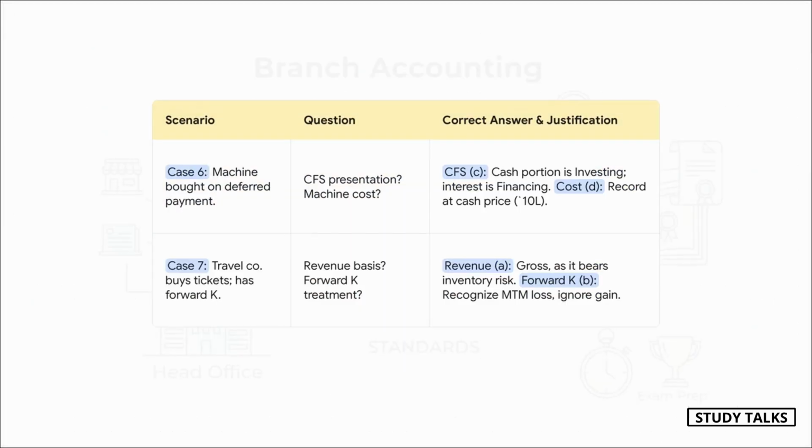Last two. In case 6, AS10 says you record the machine at its cash price, which is 10 lakhs. The extra 30,000 is interest. And in your cash flow statement, the part you paid for the asset, the 4 lakhs, is investing. But the interest you're paying on the loan is a financing activity. In case 7, the travel company is a principal, not an agent, because it buys the tickets and takes the risk. That means it recognizes revenue on a gross basis. And for that forward contract, prudence kicks in. You must recognize expected losses, but you ignore any unrealized gains.